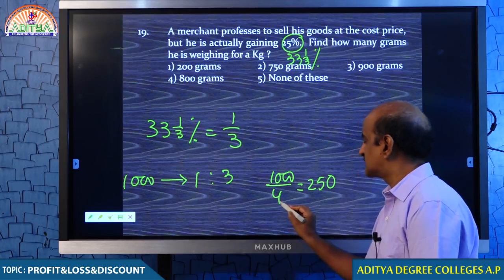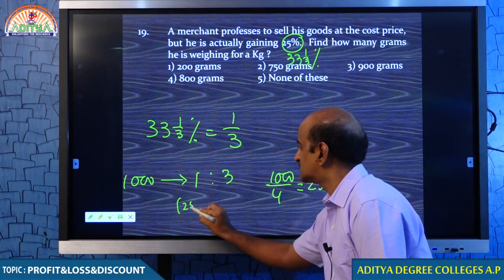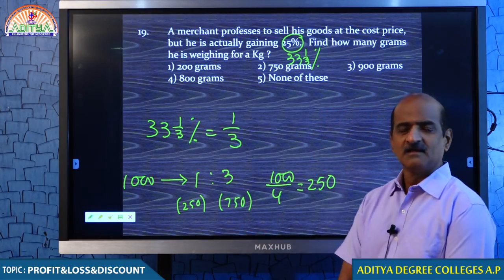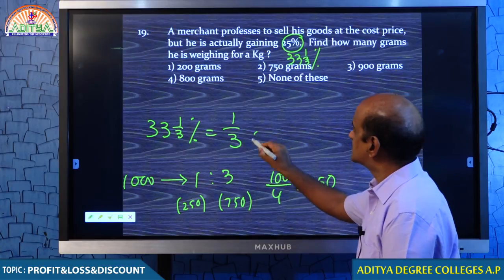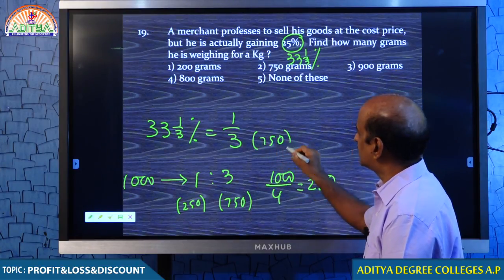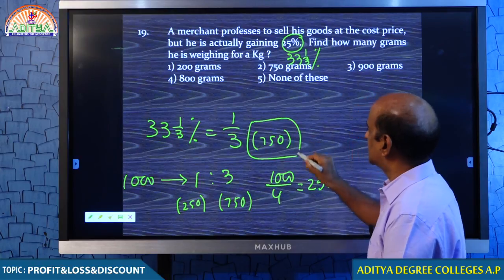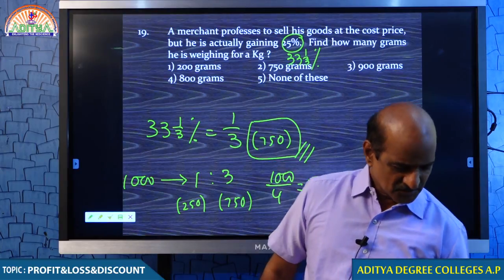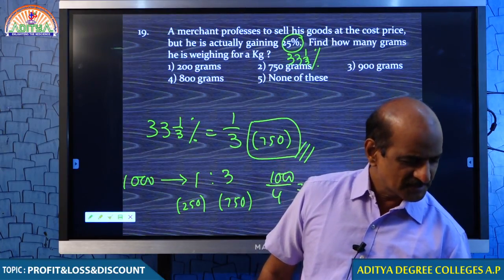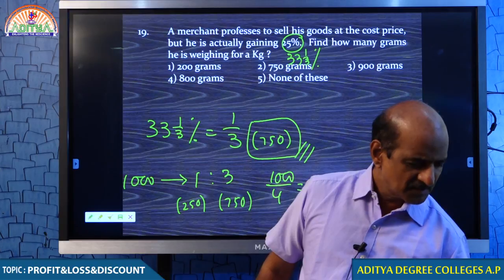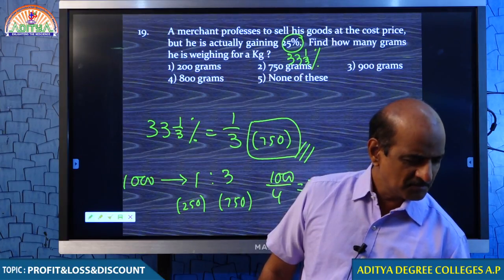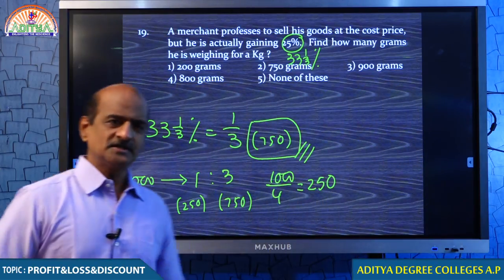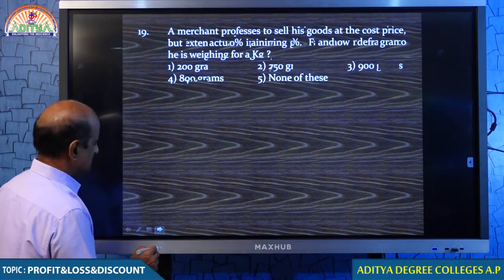1 plus 3, 4 parts. Therefore, 1 part is 250, 3 parts are 750. What does that mean, my dear students? 750 grams you are giving to the customer in place of every 1 kg. Yes, students, many of you put 750, I appreciate. I believe that now this is okay for you. One more example, maybe now this time you get more clarity. I can go to the next model. Now please go ahead. Next question.